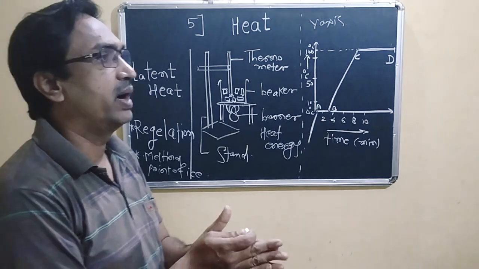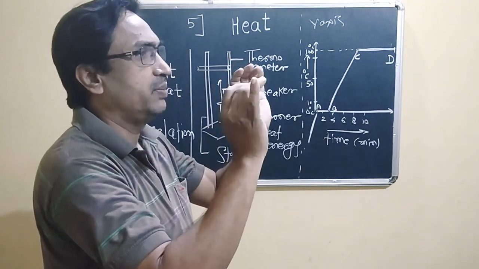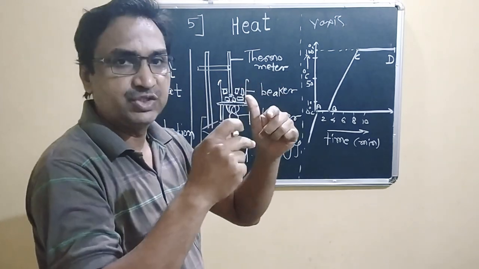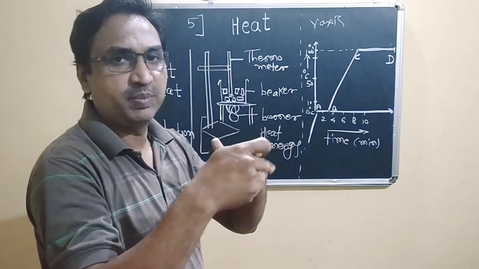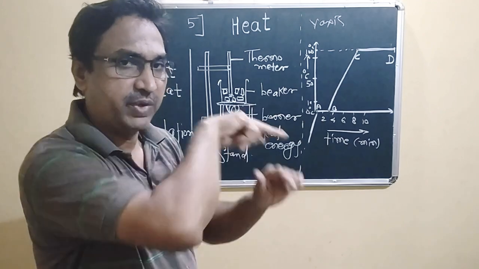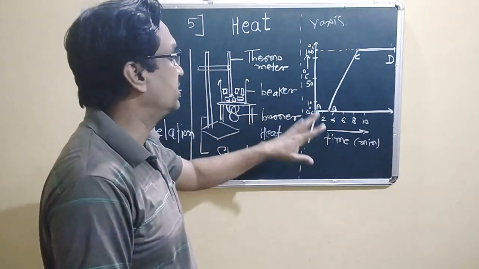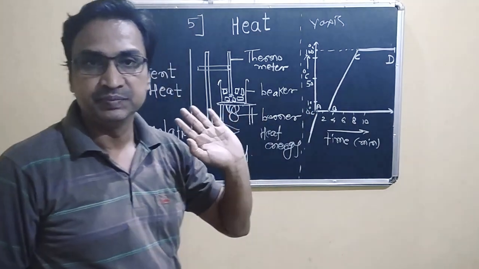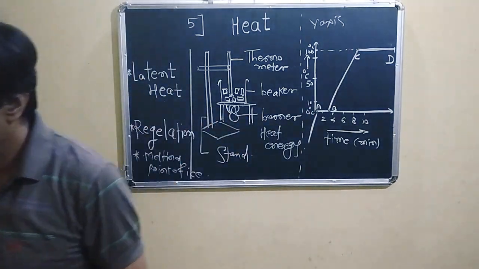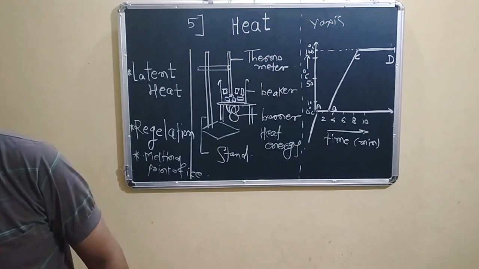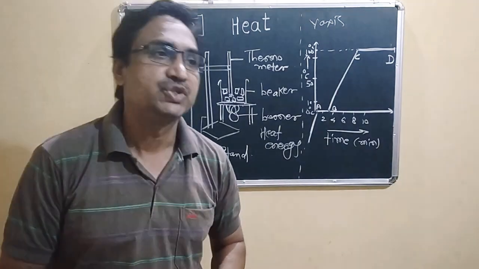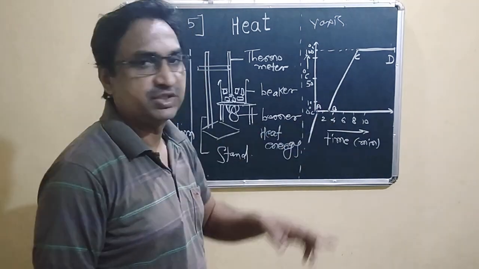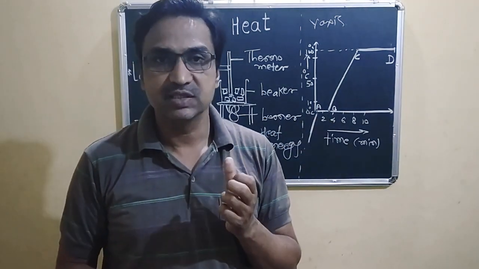So melting point of ice: at a constant temperature there is a transformation of ice into liquid state, that means water, and this constant temperature is called the melting point of ice, and that melting point of ice is 0 degrees Celsius. So after that we know that in solid state to liquid state, they have already gained some sort of energy.